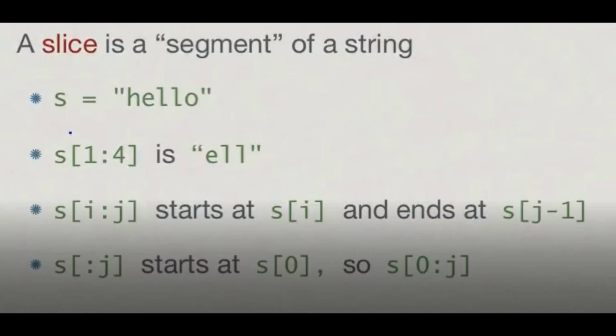Okay, now if I talk about the starting and the ending point, it will always start from the i and always end with the j. The value which you give first is the starting point, and the value which you give second is the ending point. Here, s[i:j], where s[i] is the starting point and s[j] is the ending point. Now if I write s[:j], what is it? It starts from 0 and it ends with j minus 1.